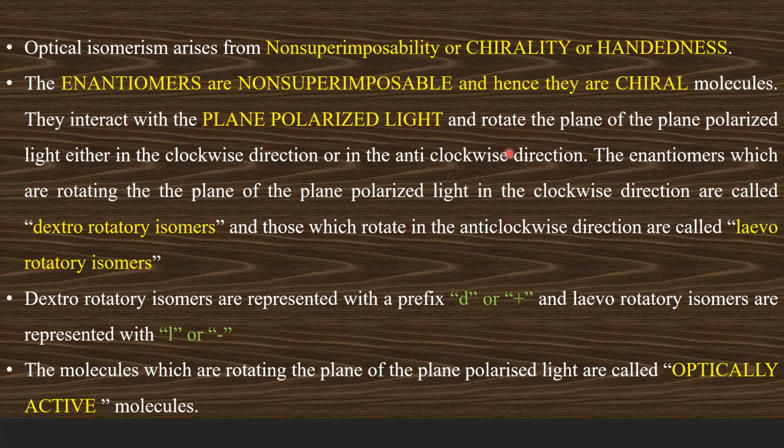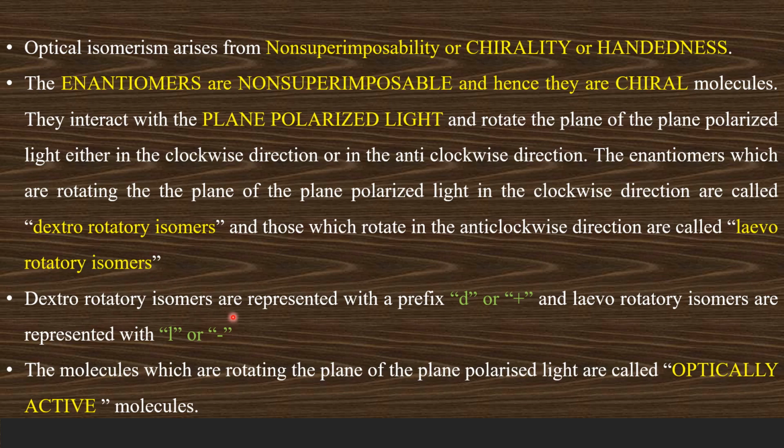And these chiral molecules, the enantiomers, interact with plane polarized light and rotate the plane of the plane polarized light in the clockwise direction or in the anti-clockwise direction. So the enantiomers which rotate the plane of the plane polarized light in the clockwise direction are called dextrorotatory isomers, and those which rotate the plane of the plane polarized light in the anti-clockwise direction are called levorotatory isomers.